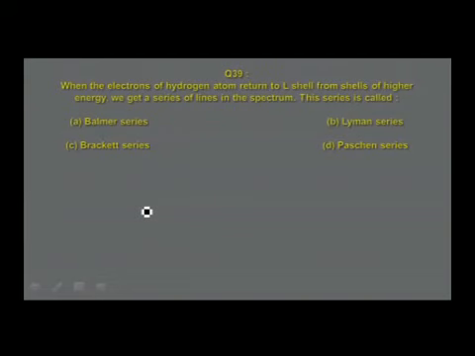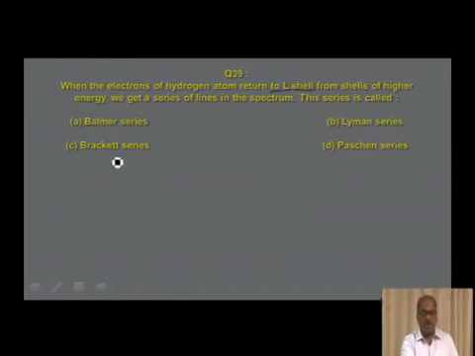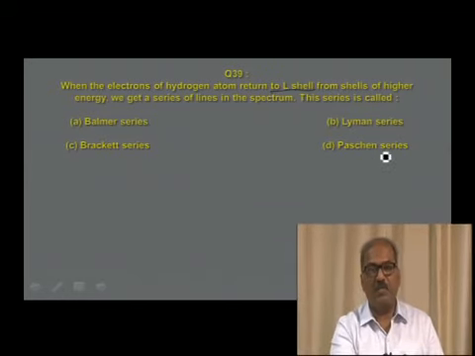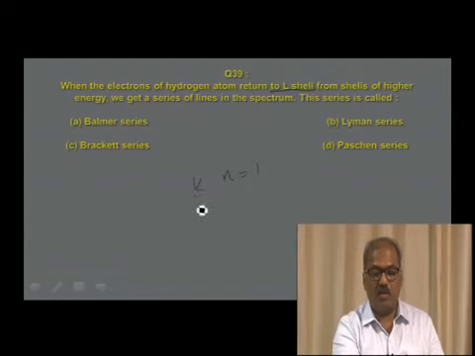When the electrons of hydrogen atom return to L shell from shells of higher energy, L shell, the electrons are returning, understand this, L shell, we get a series of lines in the spectrum. The series is called option A Balmer series, option B Lyman series, option C Paschen series, or option D Brackett series. Which is the correct answer? K shell n is equal to 1. For L shell n is equal to 2.